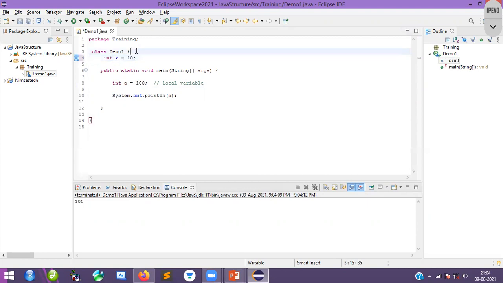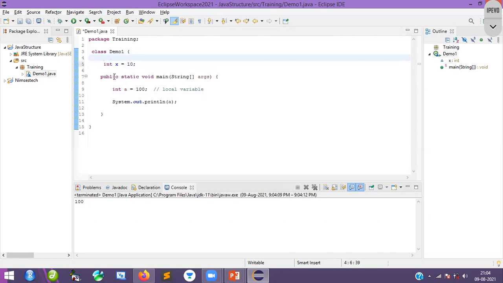If you want to access this instance variable, you need an object. If you don't have an object, you cannot access this variable. That is one big reason the instance variable cannot be accessed in the main method without creating an object.